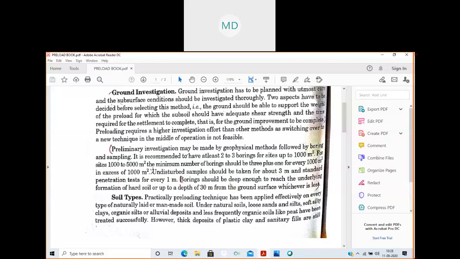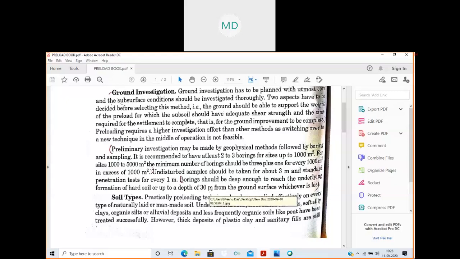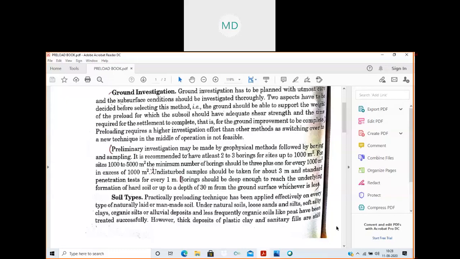Borings should be deep enough to reach the underlying formation of hard soil, or up to a depth of 30 meters. So your borehole should reach the hard soil or hard stratum lying below. If you can't reach the hard stratum, the depth of the boring should be a minimum of 3 meters from the ground surface, whichever is less. If before getting the hard layer it is more than 30 meters, we can continue till 30 meters, and then we can stop.